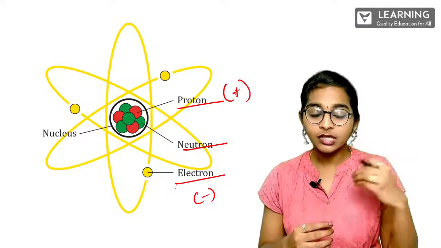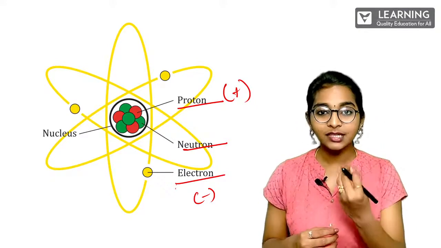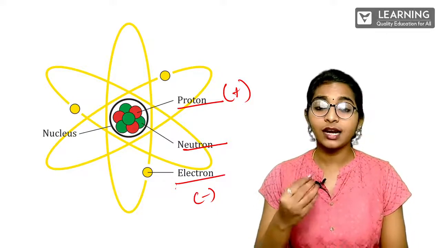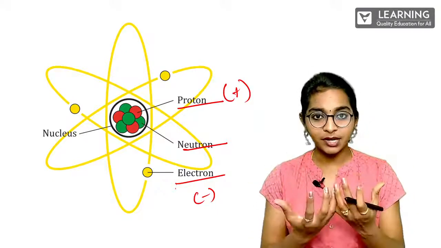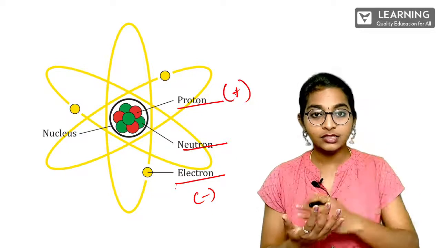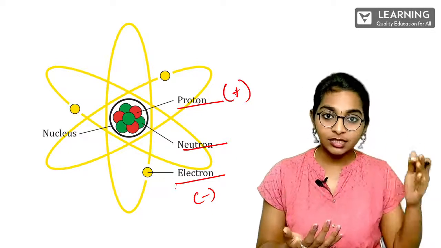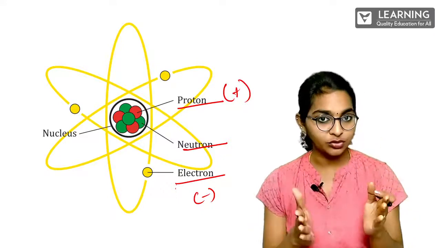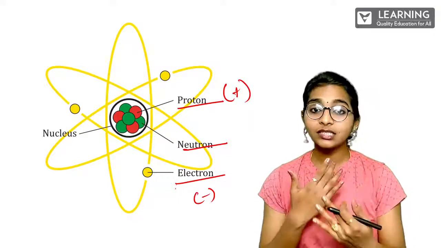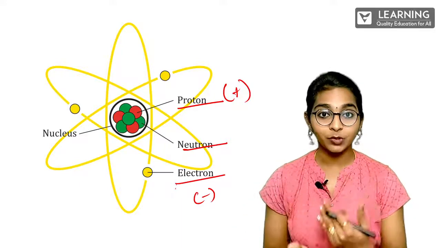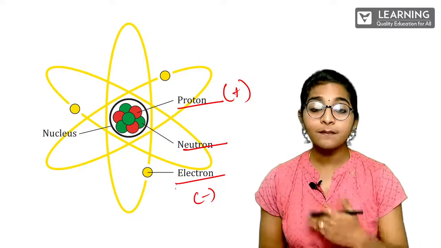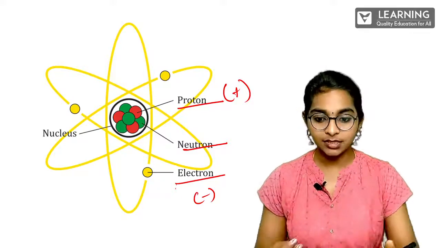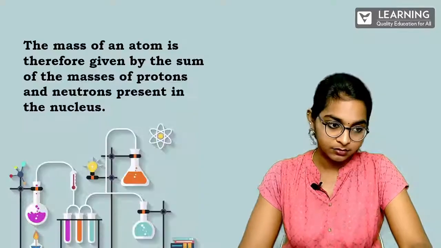And the electrons also give mass to an atom, but it is so negligible, which means they are very, very small. That is why when 2 atoms combine together, they can share. The atom can donate, the other atom can receive. They can share one single electron between 2. Correct. All these things are possible because the electrons are easy to move and they are very, very negligible in mass. Clear? Next.